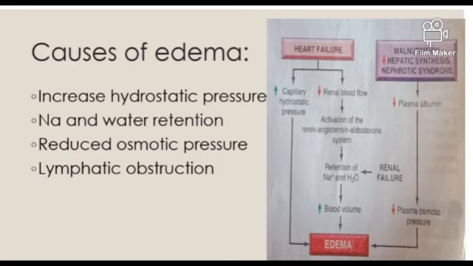In hepatic diseases like cirrhosis, decreased albumin synthesis occurs, so plasma osmotic pressure decreases. In the nephrotic syndrome, the glomerular capillaries become leaky, so loss of albumin occurs in urine. So in all these conditions in which plasma osmotic pressure decreases, water will move from vessels into the tissue spaces and it will cause edema. The other cause of edema is lymphatic obstruction.